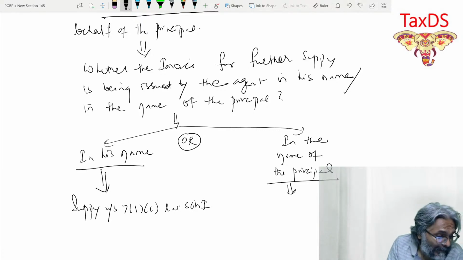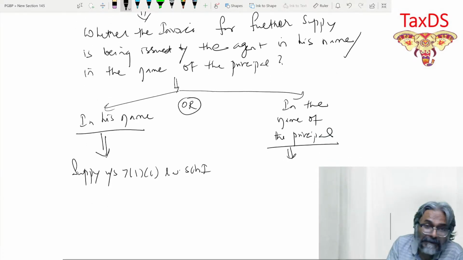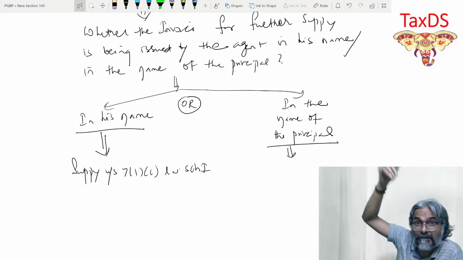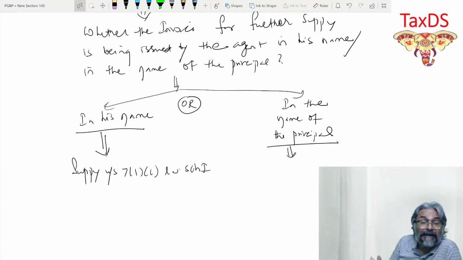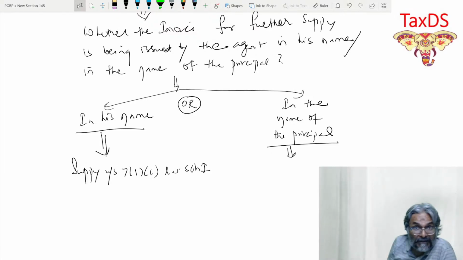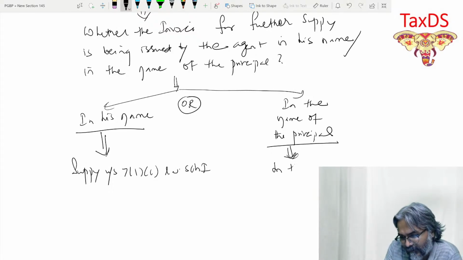Whereas if you say, no sir, the further supply made by the agent is not in his name at all, which means the principal is issuing the invoice in his own name to the final customer, so that invoice is in the name of the principal, students.